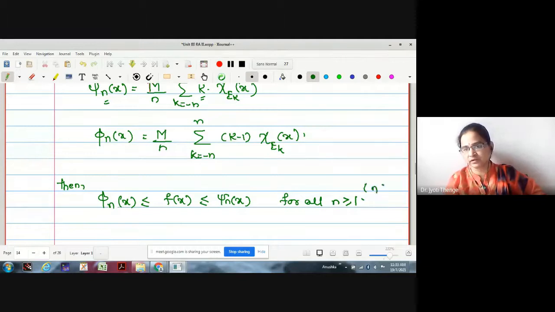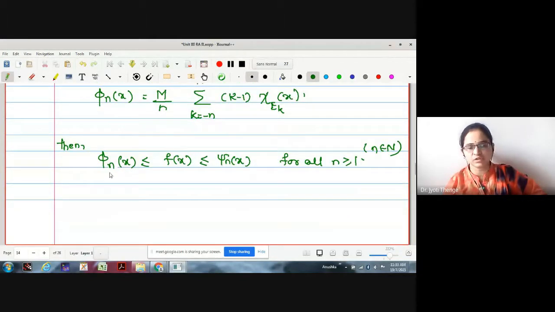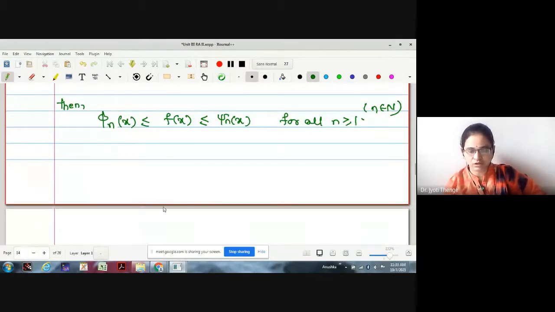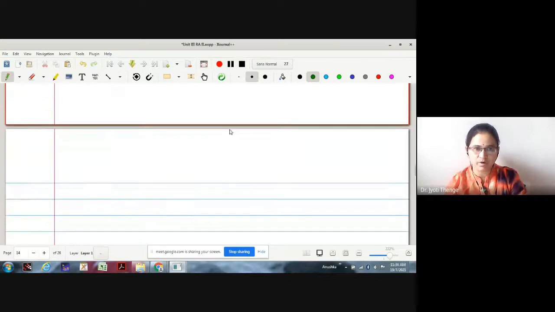For any two simple functions we have calculated, the job is to calculate only the infimum and supremum.